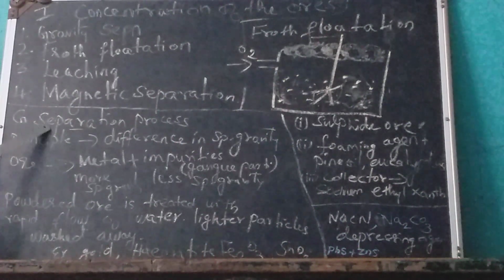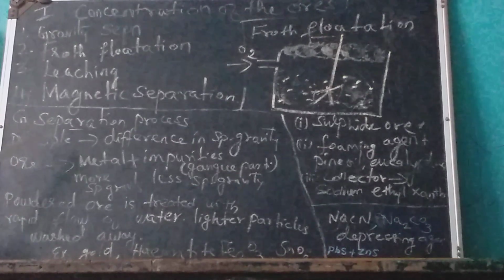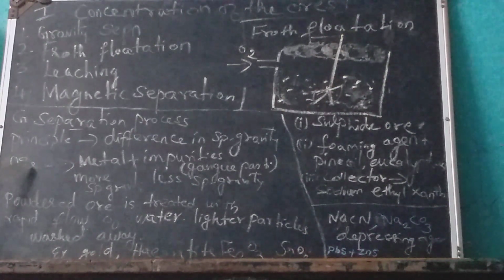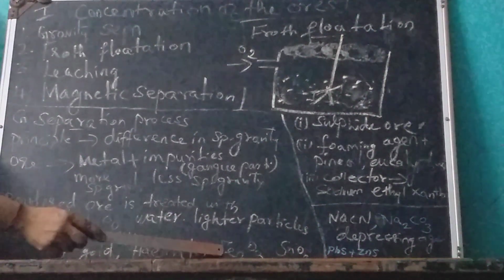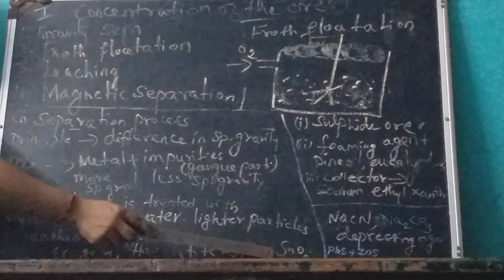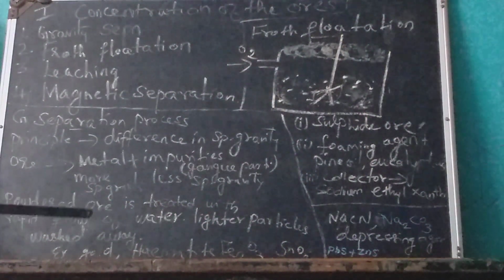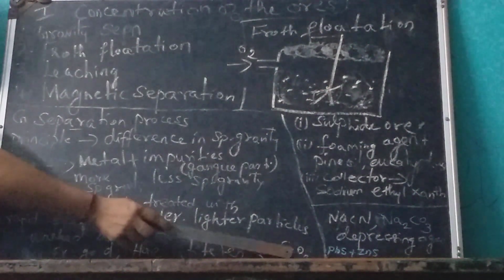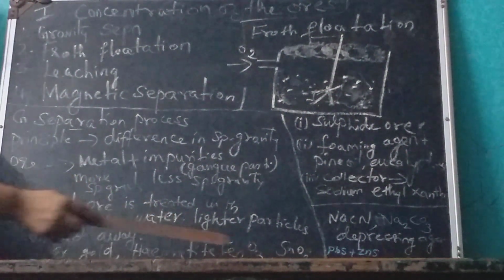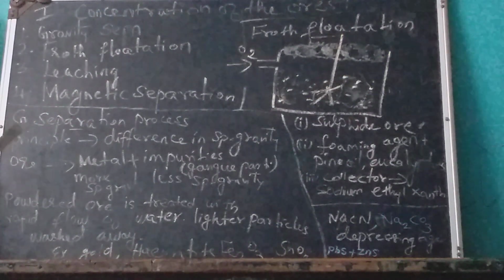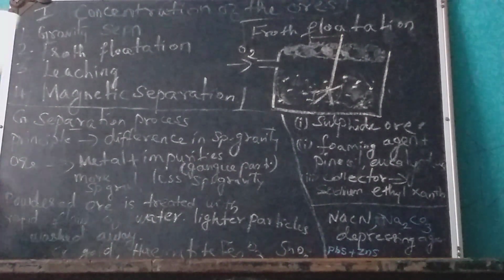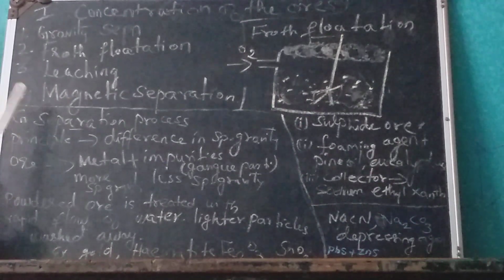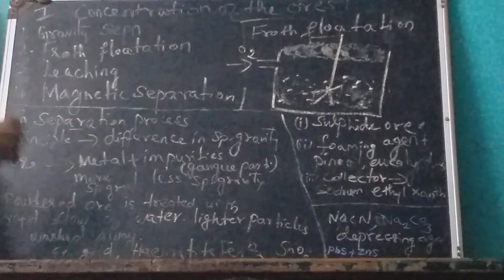This process is mainly applicable only for oxide ores. Examples of oxide ores are Fe2O3, that is hematite, tin stone, bauxite, etc. Bauxite formula we know is Al2O3. Here Fe2O3, here SnO2, so oxygen comes as one of the elements, so we call it an oxide ore. Only oxide ore can be concentrated by the gravity separation process.